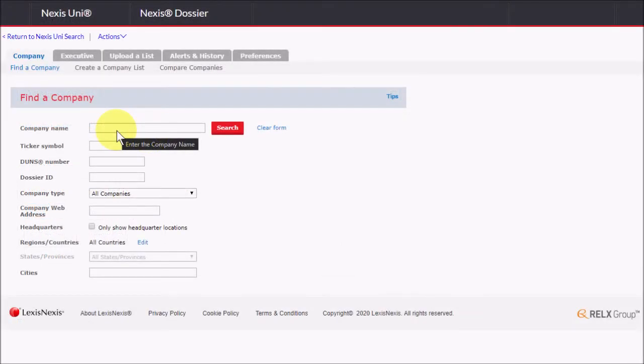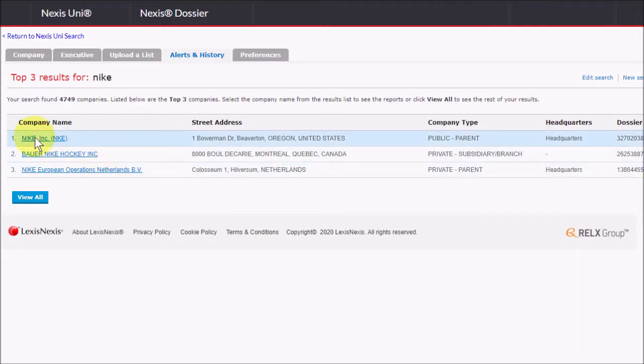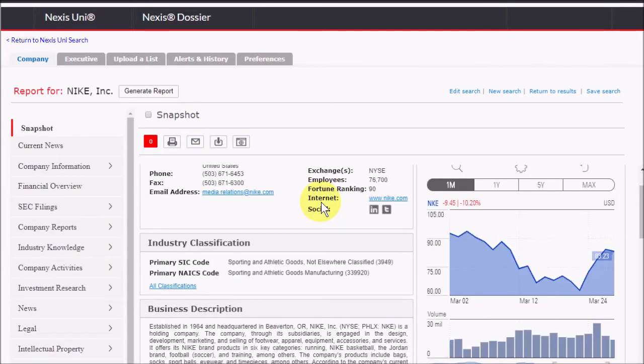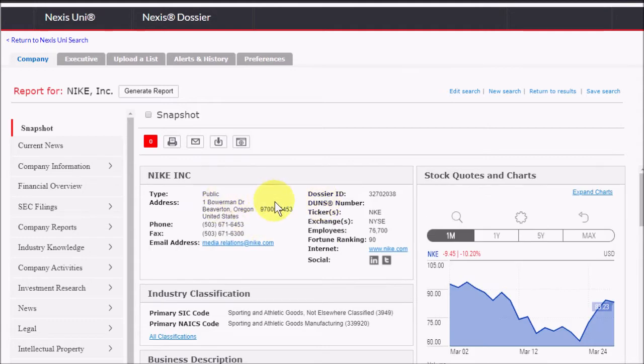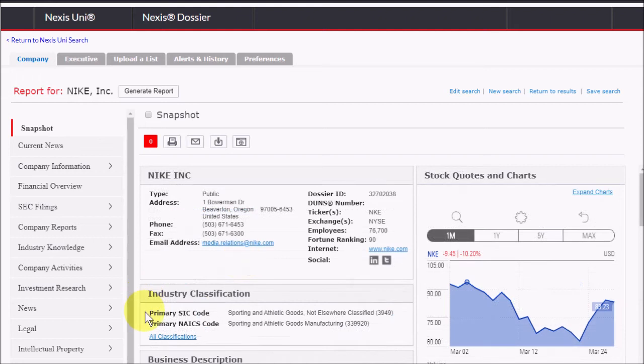In Nexis Dossier, you can search for information on companies that are publicly traded and private companies too. Let's try looking for Nike. I'll go ahead and choose this one at the top. I believe that's the Nike we're looking for. And it gives us some general information about this company, where it's located, their financial information. We also have some classification codes, our SIC code and NAICS code, which you can use to do research on whole industries, if you like.